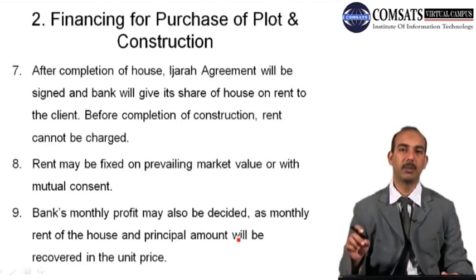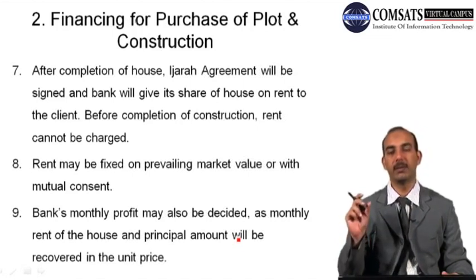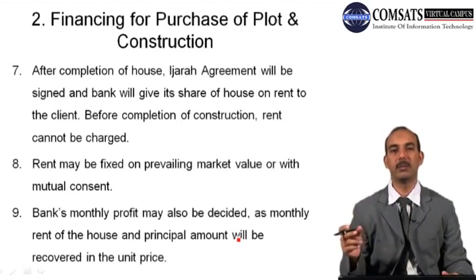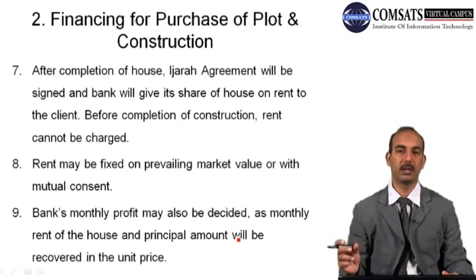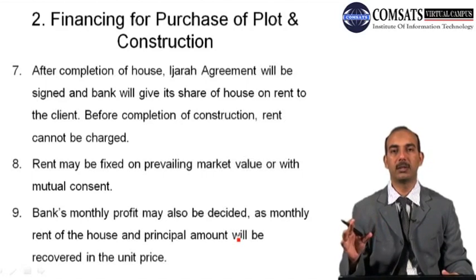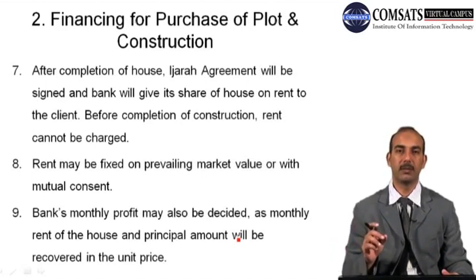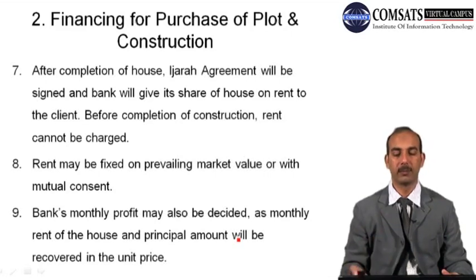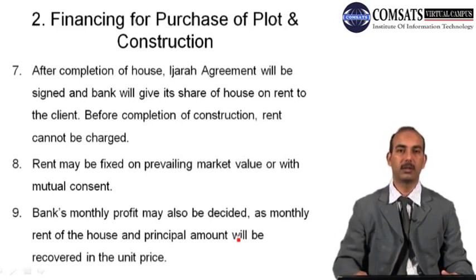So if the bank has ownership of 50% in the house, then for that 50% share of the bank, there will be a lease agreement between the bank and the client. So if the total amount of rent for that house is, suppose, 50,000, and the bank is owner of 50%, then the bank's share would be 25,000 per month. And rent may be fixed on prevailing market value or mutual consent.